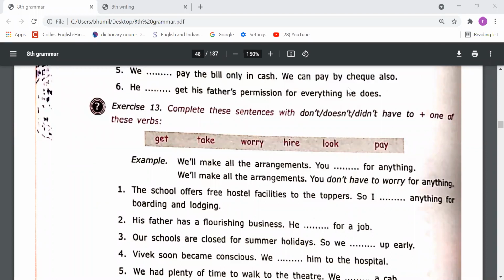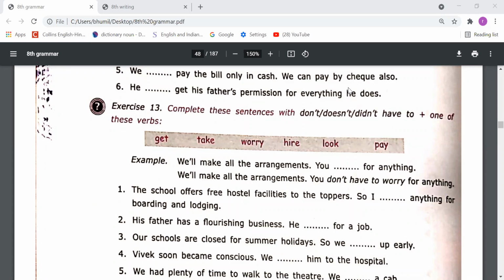You need to see which one you should use, do not or does not or did not plus have to. Example: we'll make all the arrangements. You for anything. So you do not have to worry for anything. The word worry will come with do not have to, because we are talking about the present, right?